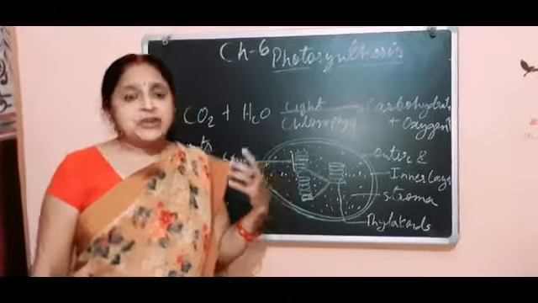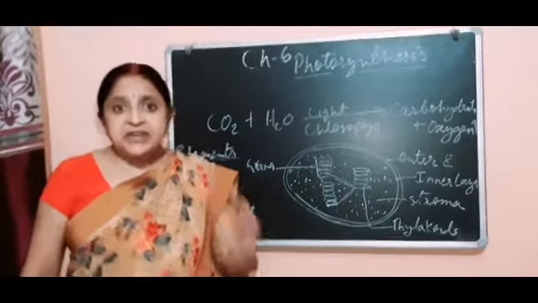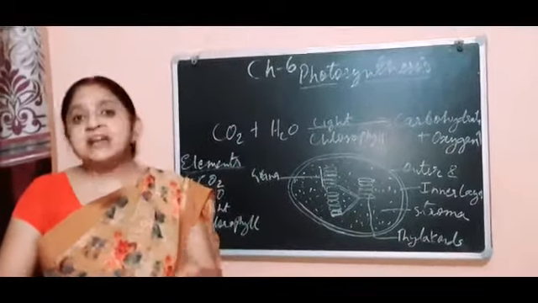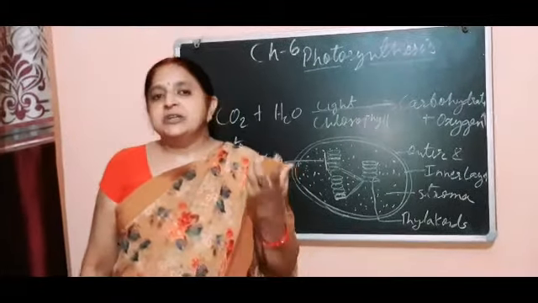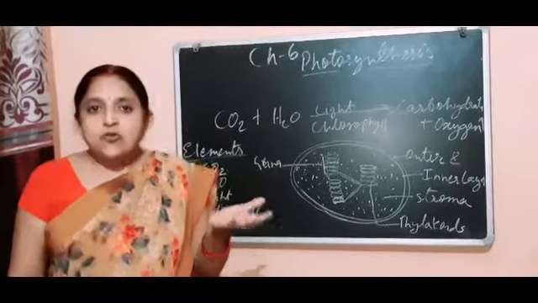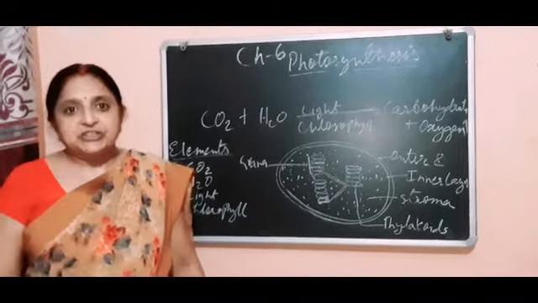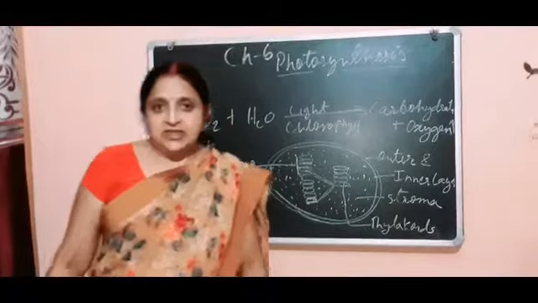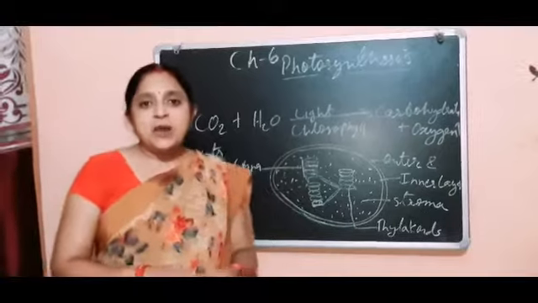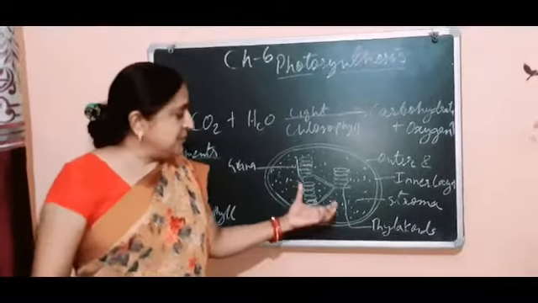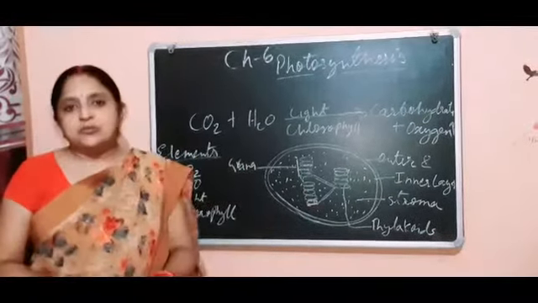I want to make it clear that stroma is the ground substance. Make it very clear, there is a lot of difference between stroma and stoma. Stoma, or stomata, are minute pores present on the lower surface of dicot leaves, and they are involved in the process of transpiration. But stroma is the colorless ground substance present in the chloroplast, and it plays a very important role in the process of photosynthesis. This is all about the structure of the chloroplast.